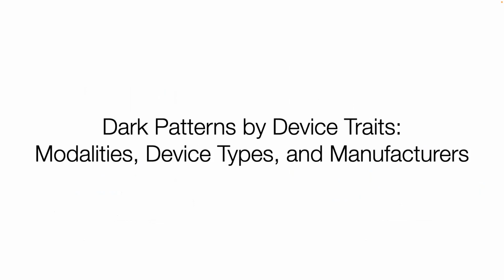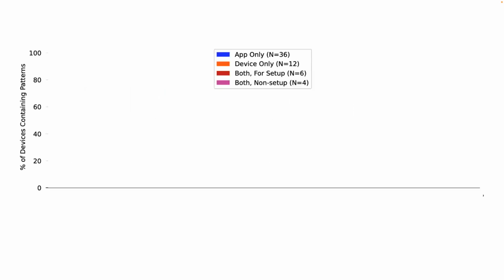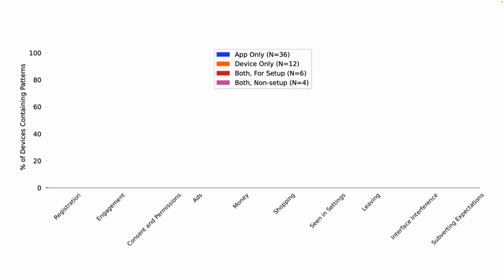But to dig a little deeper, we look at dark patterns by specific device traits. As IoT devices require smart internet-enabled components, as well as the hardware and firmware components, we were interested in how these two modalities could impact dark patterns. So we categorized devices by the extent to which they required a companion app, and this resulted in 4 modality subtypes. Here we break down the dark patterns by the codebook contexts, and this immediately revealed some quirks, with the notable example in the advertising and marketing materials.